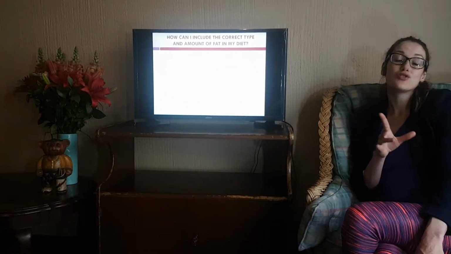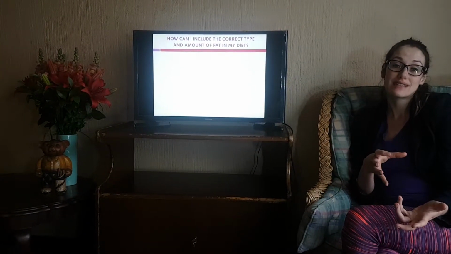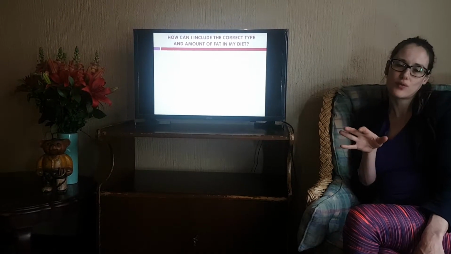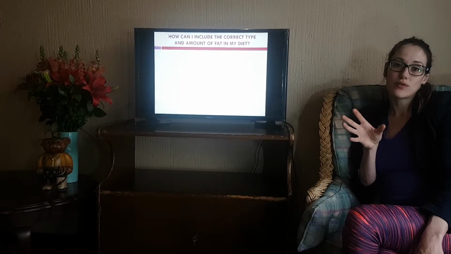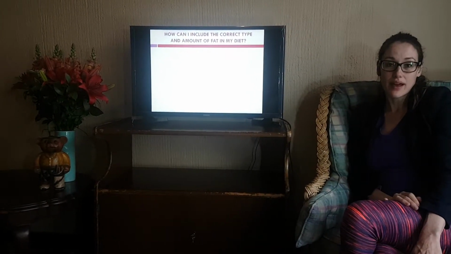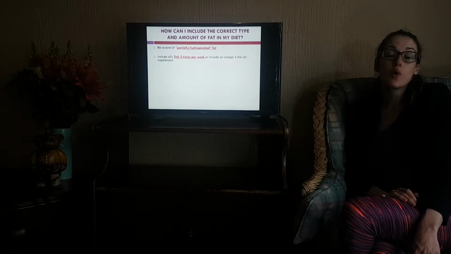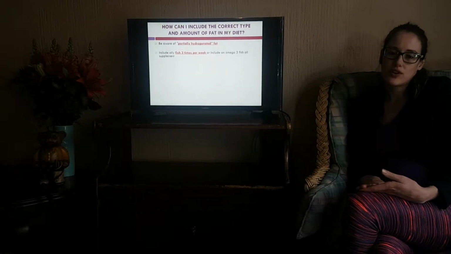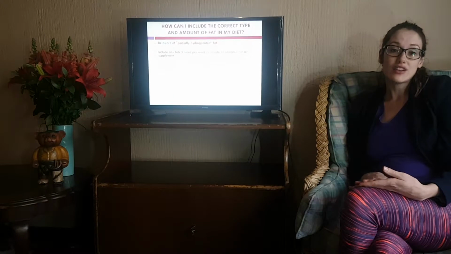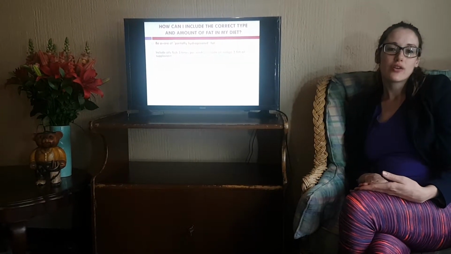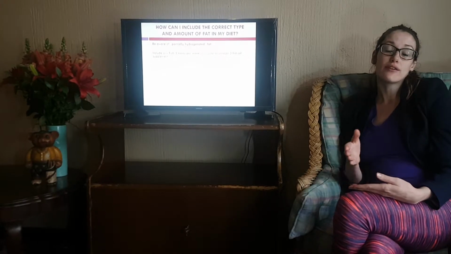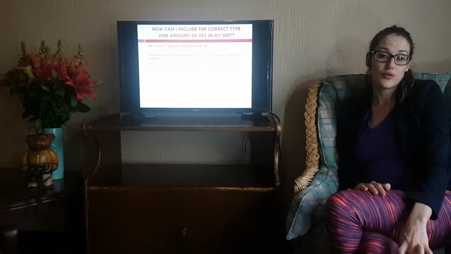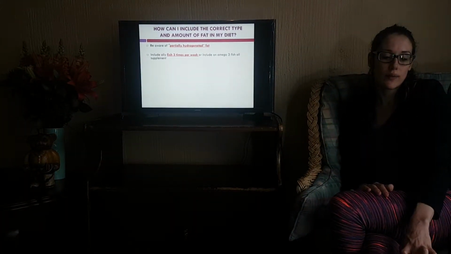So to continue on how to include the right amount and type of fats in the diet, be careful of partially hydrogenated fats. So read your food labels. If you do see that on your food label, it does indicate to us that we've got more saturated fats in that product. Then consuming more oily fish, okay, at least 2 to 3 times a week. If you're unable to consume fish due to an iodine allergy, or perhaps you do not like fish, you can also include a supplement in the diet. It doesn't need to only be a fish oil supplement, it can also be a flaxseed oil, particularly if you are allergic to fish. Flaxseed oil is a good source of omega-3.